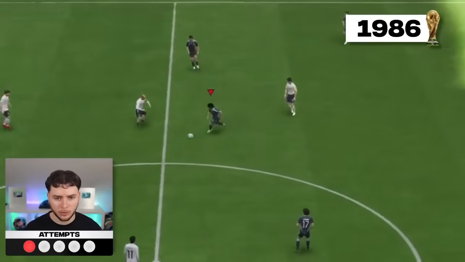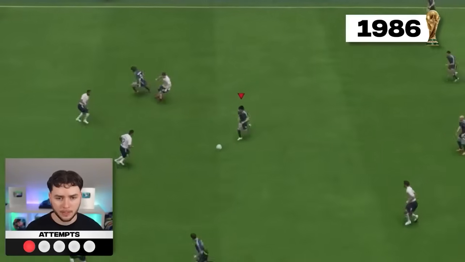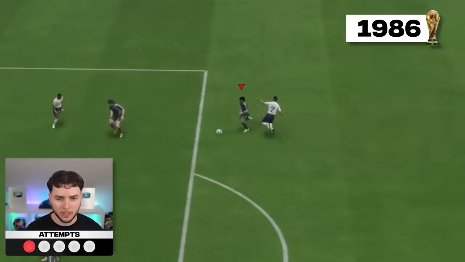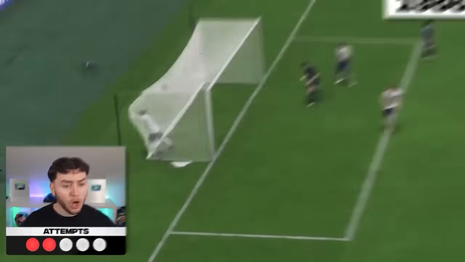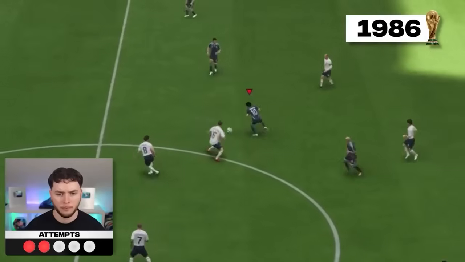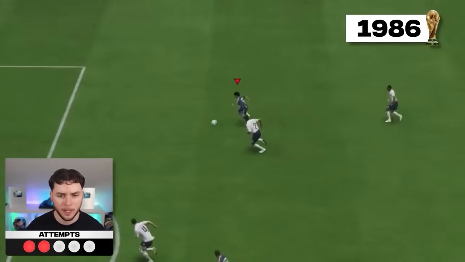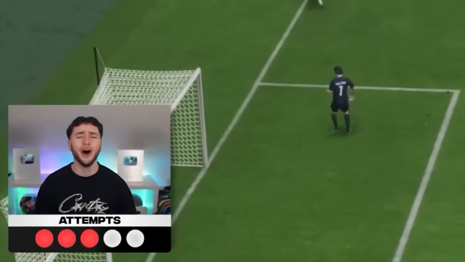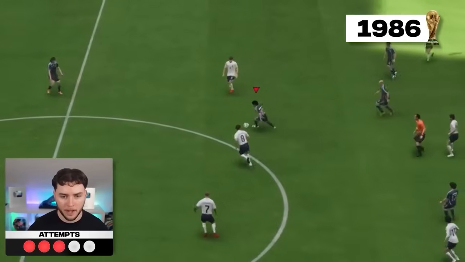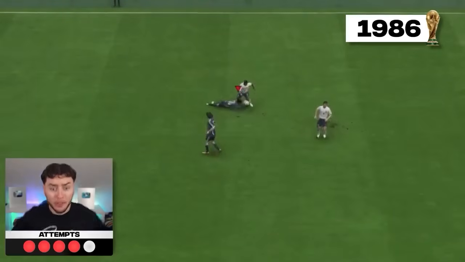Here he goes. Oh. Okay, that's 2. Skips past that guy. Then through the middle. Oh my god, this is incredible. Oh my... What the hell just happened? Mara. Go on, Mara. Diego Armando Maradona. Oh my god, he's skipping through. He's skipping through. No! No! The keepers just don't commit. Maradona. Great turn. Great turn through the gap.